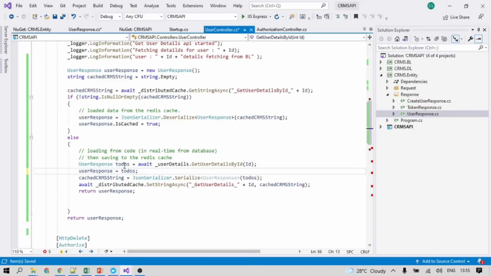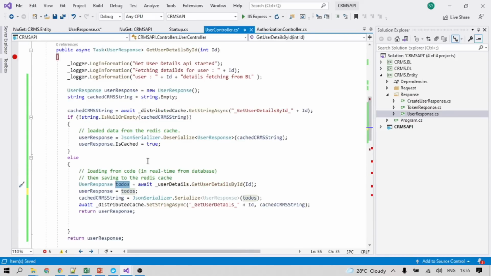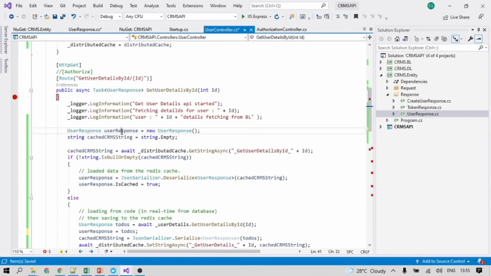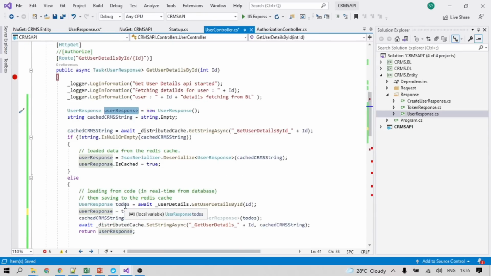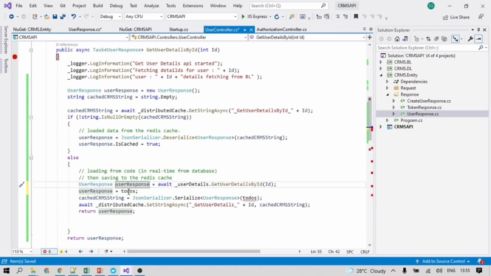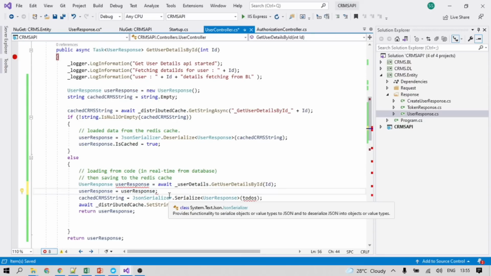So we are using a user response. This is the user response. This is the user response. This is also user response.